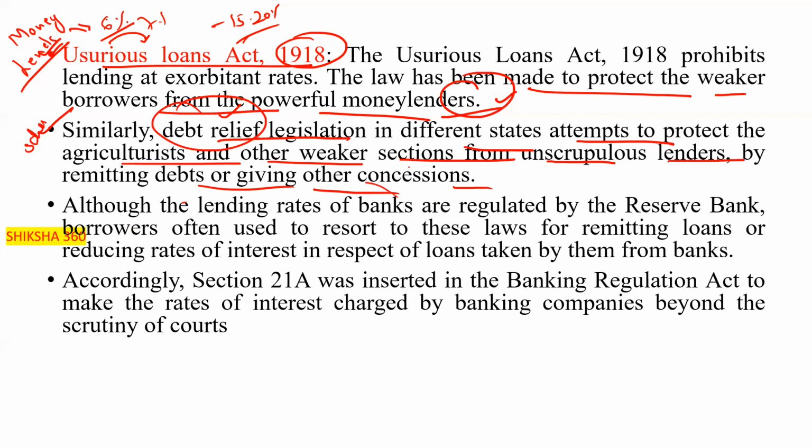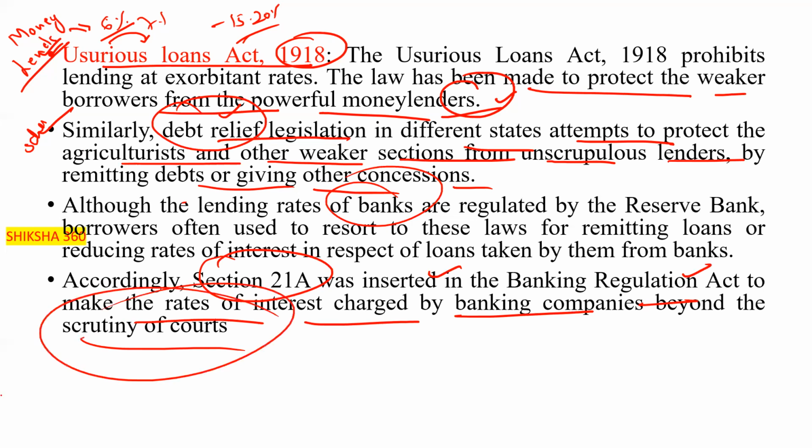Although the lending rates of banks are generally regulated by the Reserve Bank, that is, the rate at which we have to lend, borrowers often resorted to these laws for remitting loans and reducing rates of interest on loans taken from banks. Accordingly, Section 21A was inserted in the Banking Regulation Act to make the rates of interest charged by banking companies beyond the scrutiny of the courts.